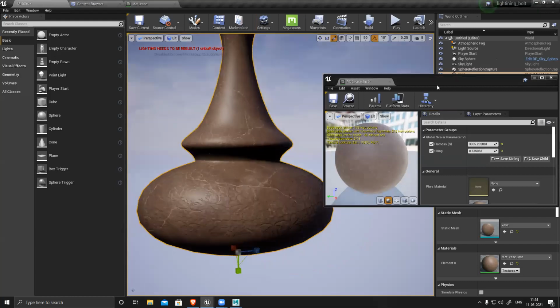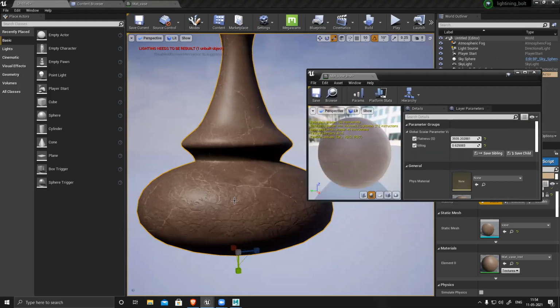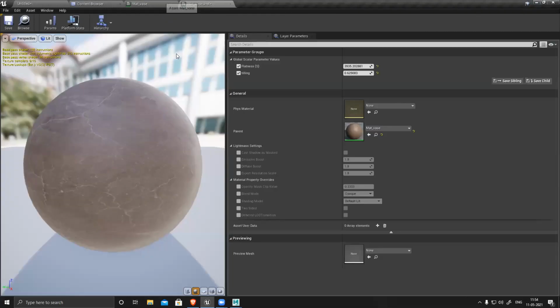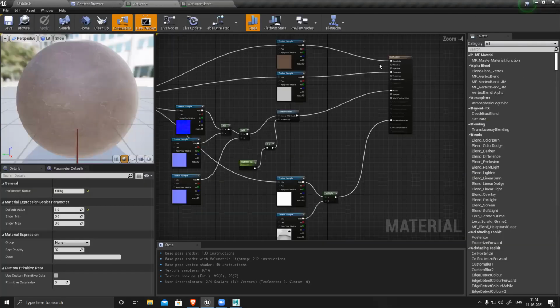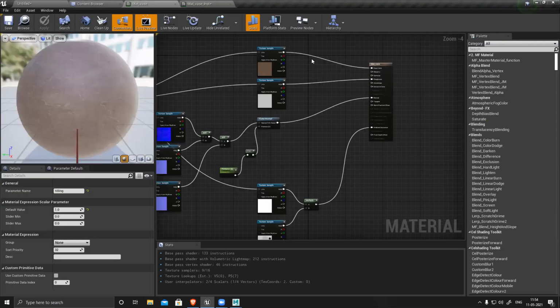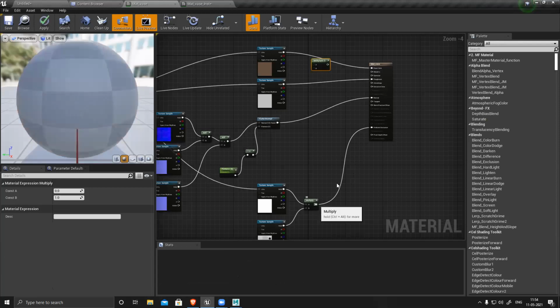But suppose you still feel this depth should be a little bit more prominent. What I'll do is go to my main material, and this is my diffuse, right? So I'll add a multiply node here and multiply this with my ambient occlusion.